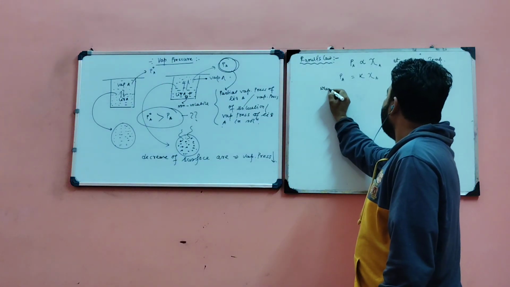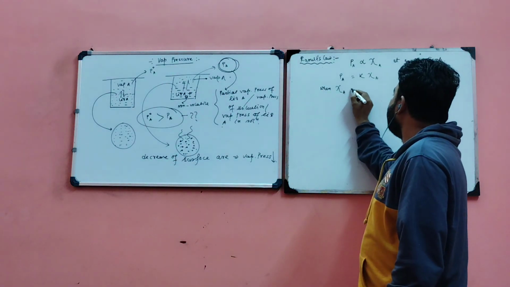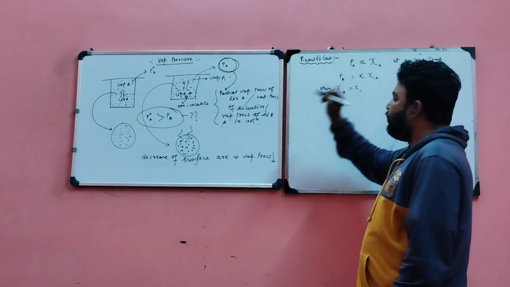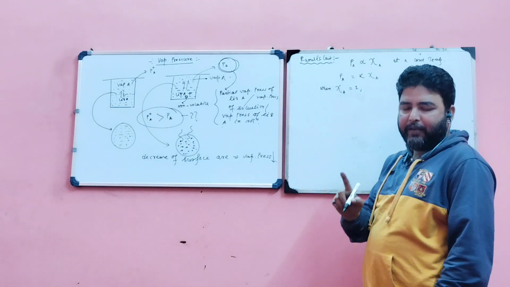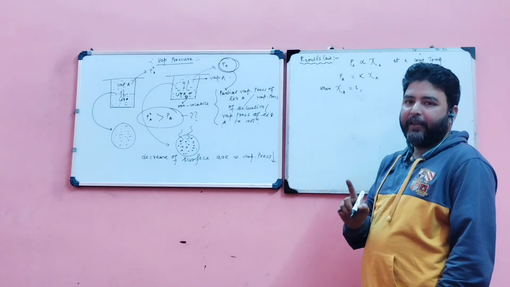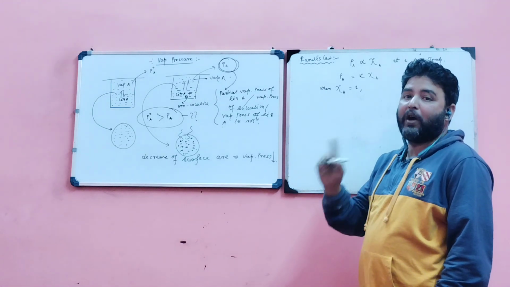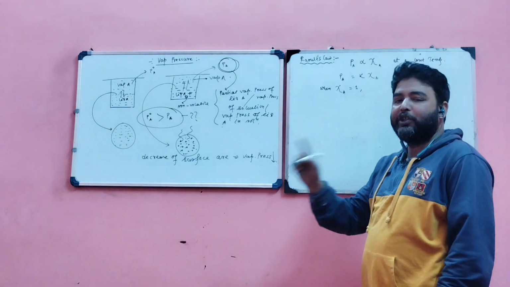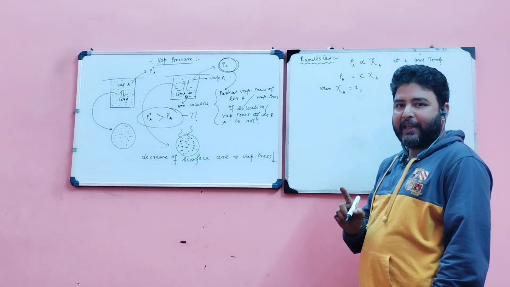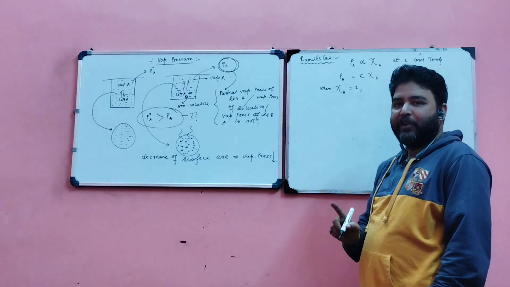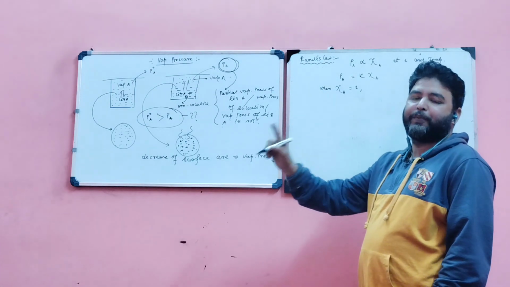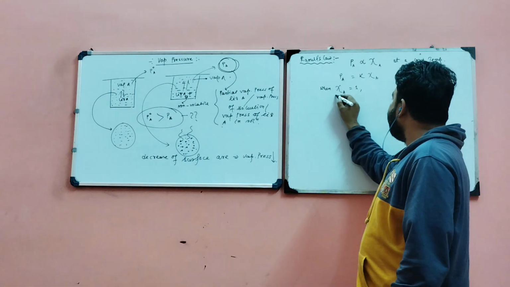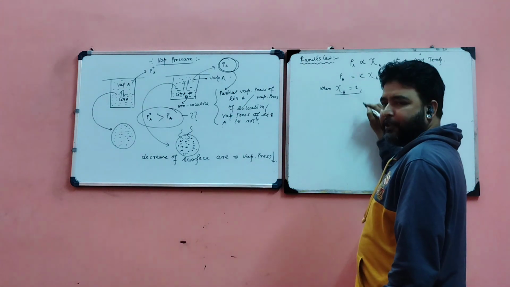Now, when chi A equals 1, what does that mean? Chi means mole fraction, and when the mole fraction becomes 1, it indicates only this one is present. So when chi A equals 1, only liquid A is present.